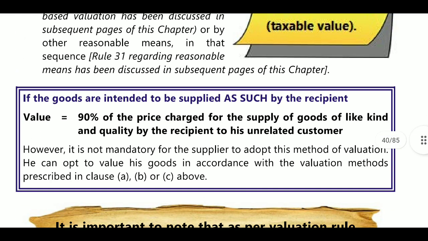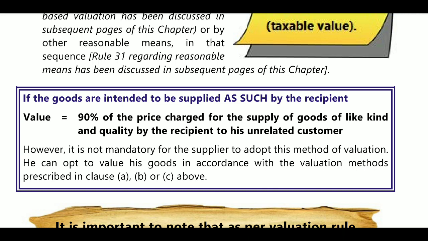Next, here there is one option. In Rule 27 there is no option. Here there is one option. Who is the person dealing in goods? If the goods are intended to be supplied as such by the recipient, then value is equal to 90% of the value charged for the supply of goods of like kind and quality by the recipient to an unrelated person.